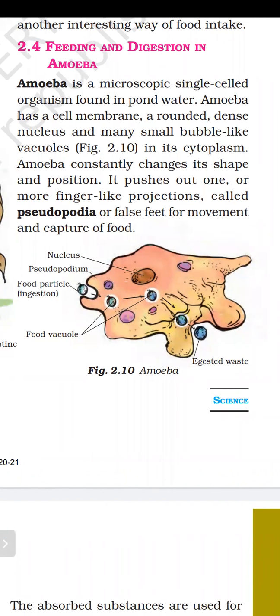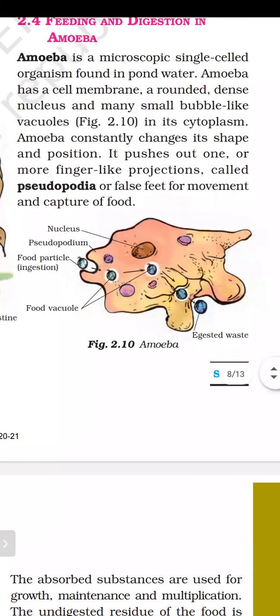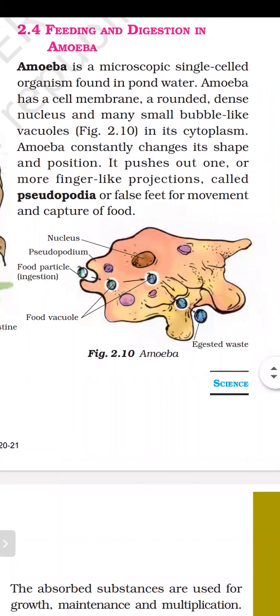And what is amoeba? It is also a living organism, but it is made up of a single cell only. It is a unicellular organism. Amoeba is a microscopic single-celled organism found in pond water. Inside pond water we will find amoeba, and it is microscopic. We say microscopic because it can be seen only with the help of a microscope. Without a microscope we cannot see amoeba because it is very, very small, so small that we cannot see it with the naked eye. We take the help of a microscope. It is a single-cell organism.